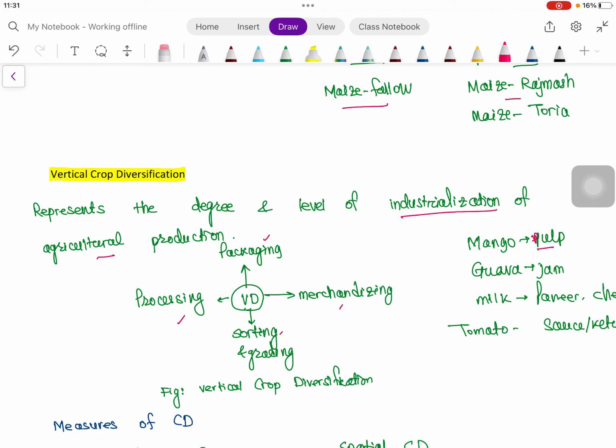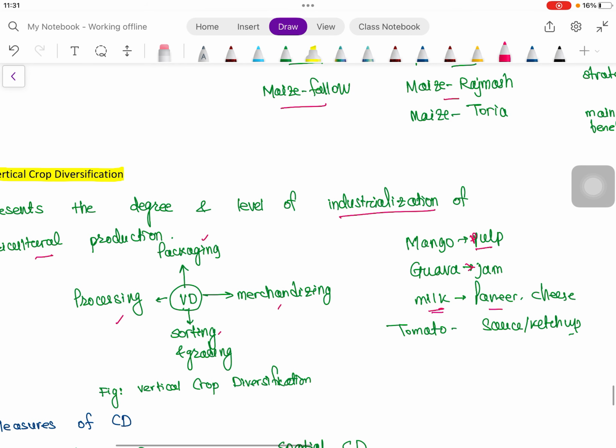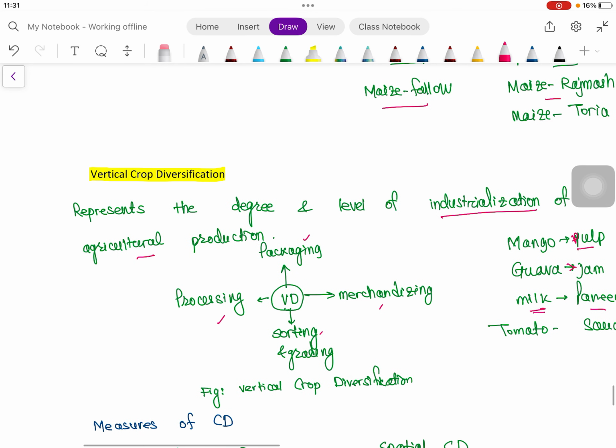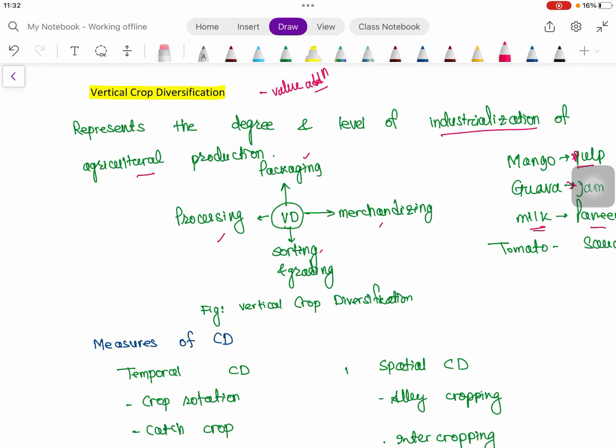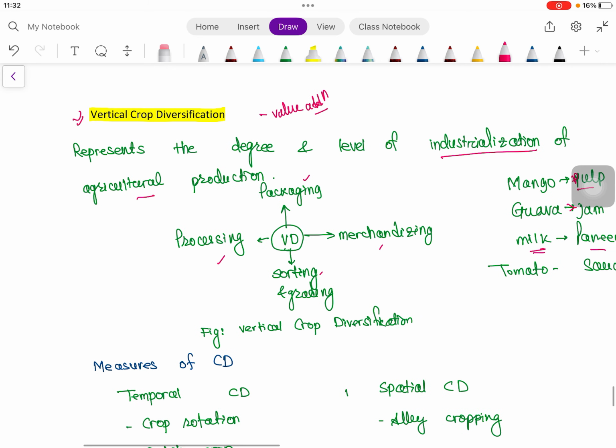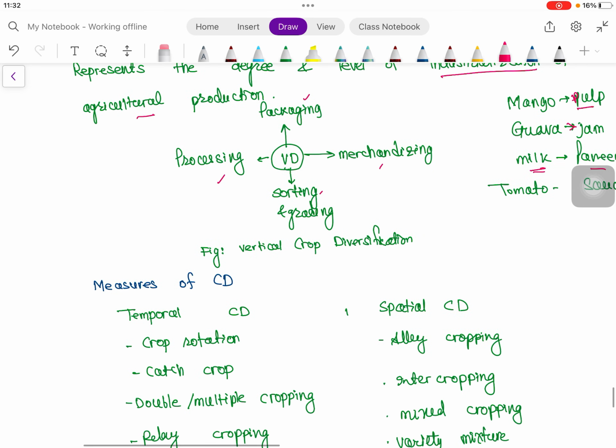So mango pulp, guava, then jam. From milk we are preparing paneer or cheese. So basically this is value addition, we can say value addition by industry or industrialization. So this is vertical crop diversification. This is very important. Don't be confused that vertical crop diversification is just like hydroponics or multi-story cropping. This is actually agricultural industrialization. This has been asked in the 2020 OPSC mains, so be careful.